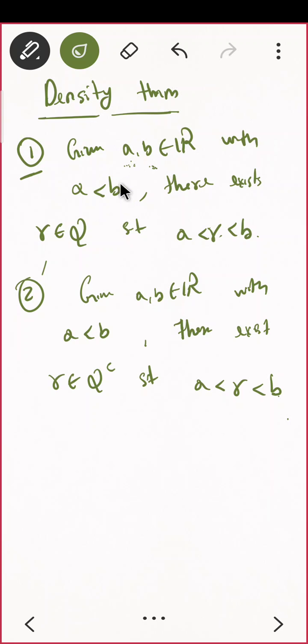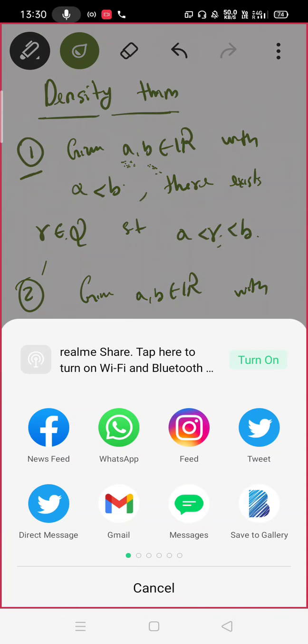And in the proof also, if you see some local books, then you will find that they are proving it by taking cases. Case 1, a and b both are rational. Then they will take their midpoint as r, so that is in between and that is also rational. Hence proved. Then they will take case 2, both are irrational. Then case 3, one is rational, one is irrational, something like that. So we are not going to do that. Instead we will be doing a much easier proof. So let me start now.